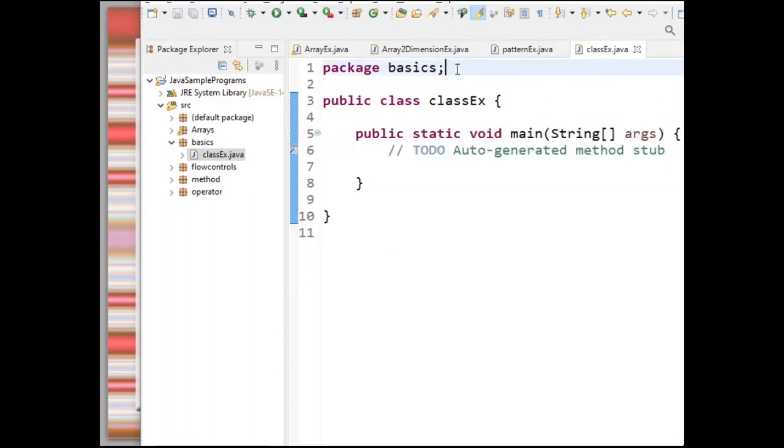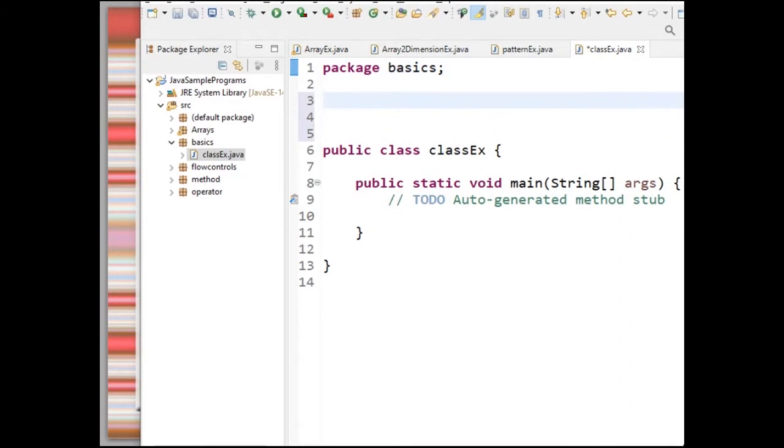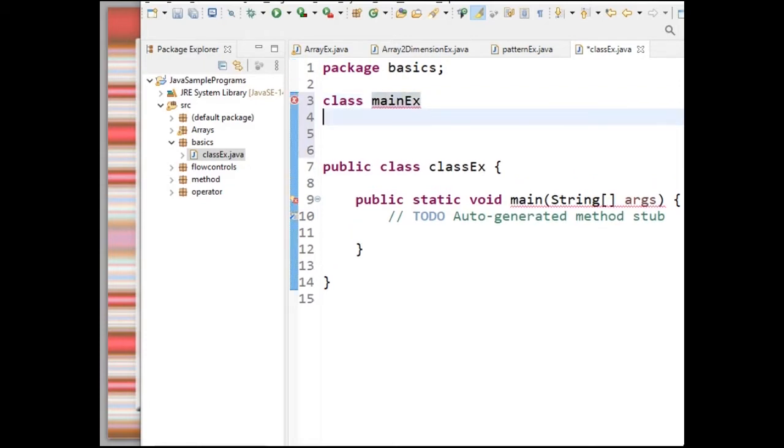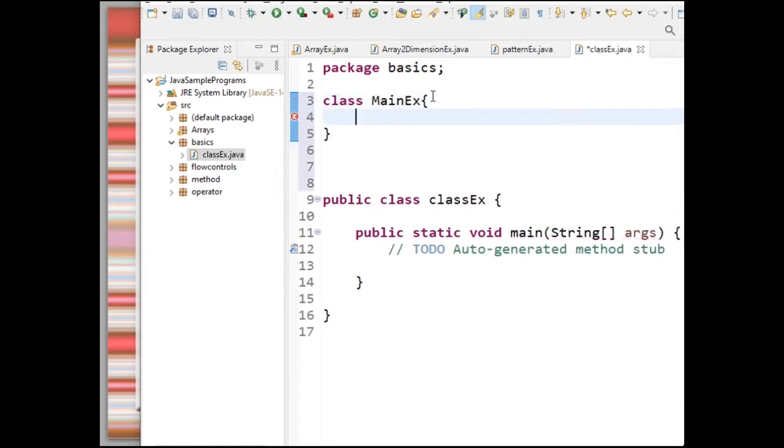Let us, I am taking another class. I am taking it as MainEx. Always the class name should start with a capital letter. Let us assume that this is MainEx. Now how many classes do I have here? Two classes, MainEx and ClassEx.